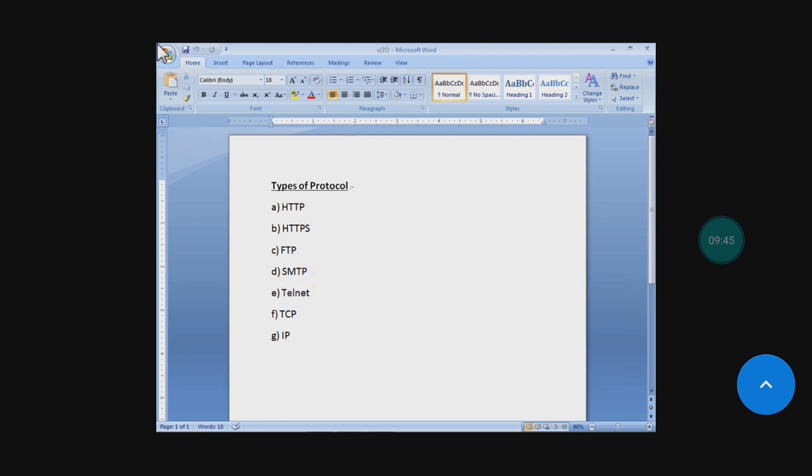Now, TCP, Transmission Control Protocol. It manages the breaking down and assembling of data. IP, Internet Protocol. IP addresses packets and routes the data to the destination. Already TCP and IP I had discussed in the previous video in detail.